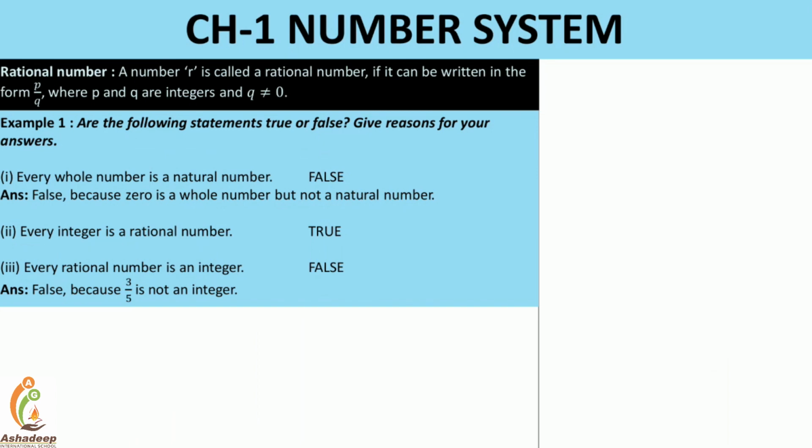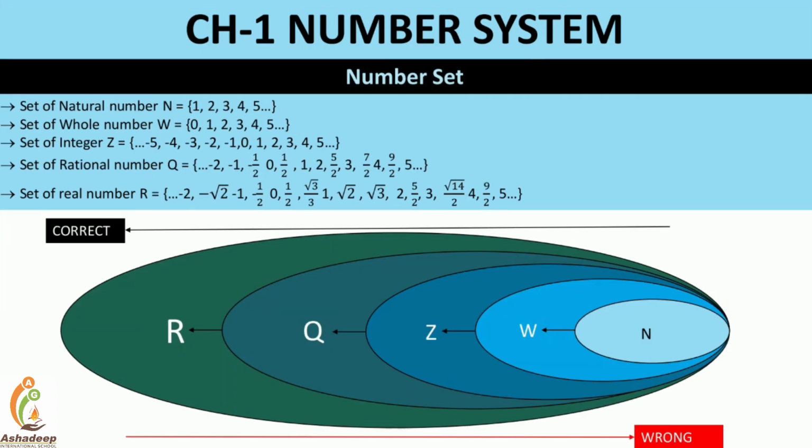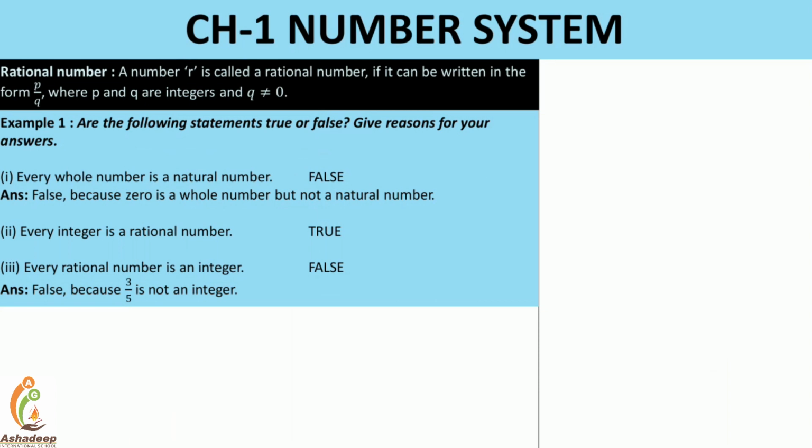Okay. Now every rational number is an integer. See, the red line is already there. So if you go from the left to the right, the statement is false, right? Okay. So false because 0 is a whole number which is not a natural number, and here because 3 by 5 is not an integer, right? So those things you need to keep in mind.